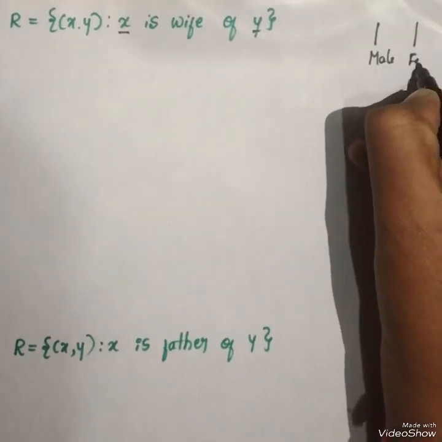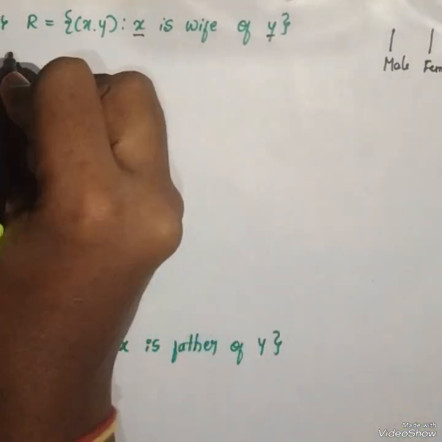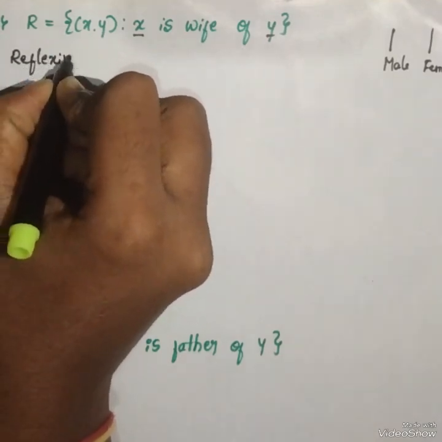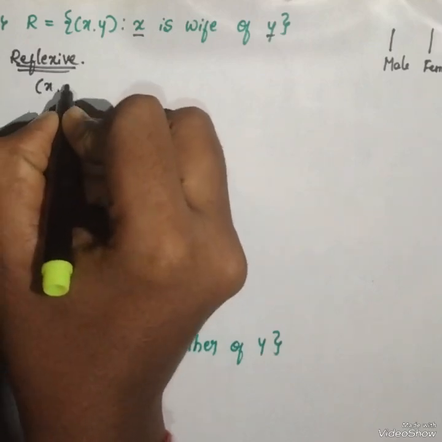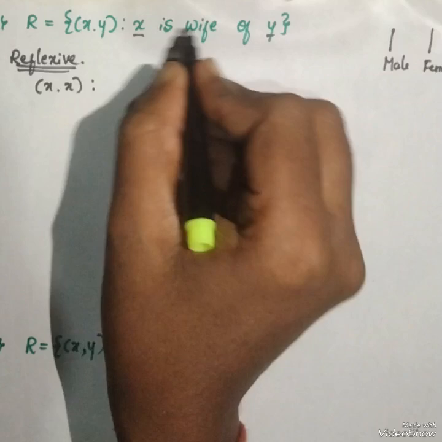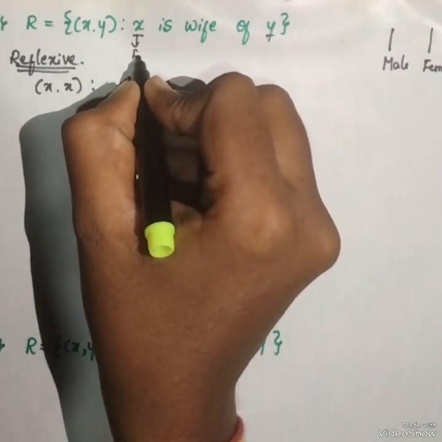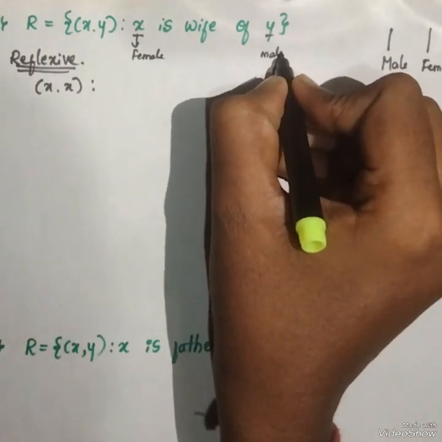Now for reflexive relation, here x comma x such that x is a wife of y means x becomes female and y becomes male.